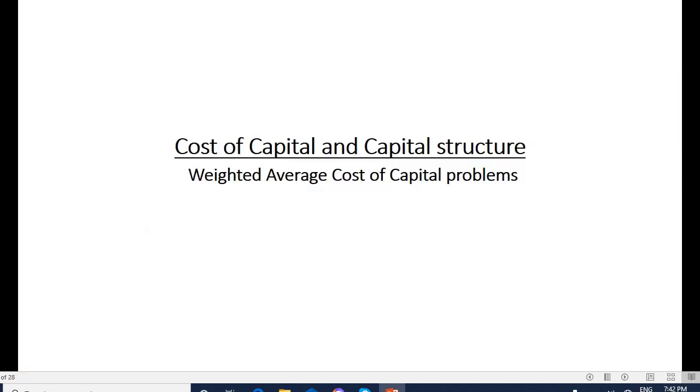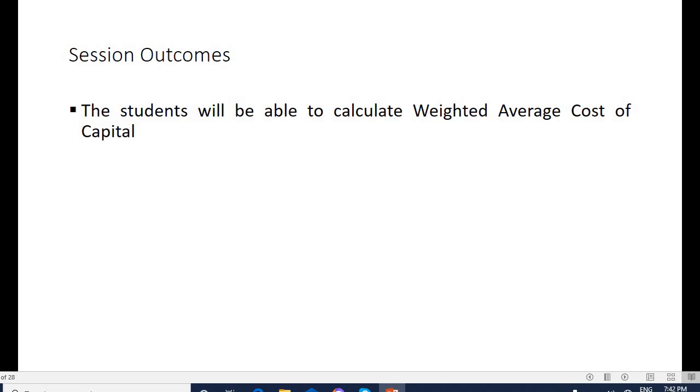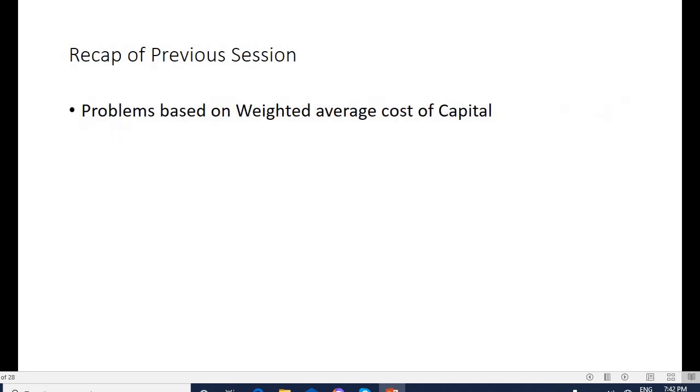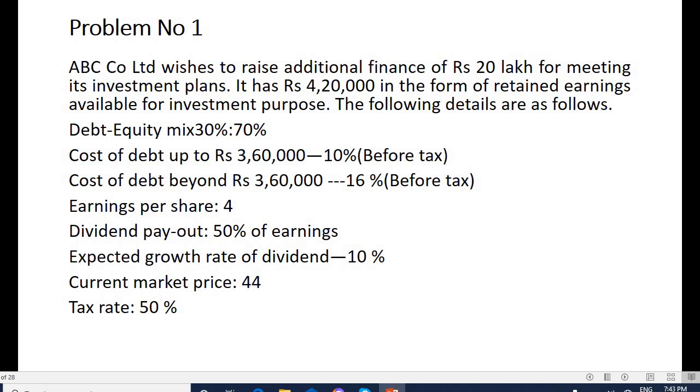Today, let's see some more problems based on weighted average cost of capital. The outcome of this session is to make you able to calculate the cost of capital based on the weights. In the previous session also we have seen some more problems based on weighted average cost of capital. Today we'll see some more problems on this. The first problem goes like this.